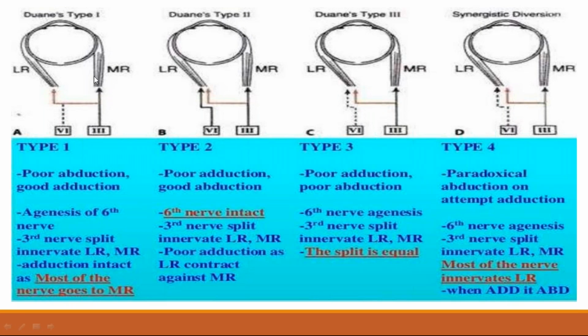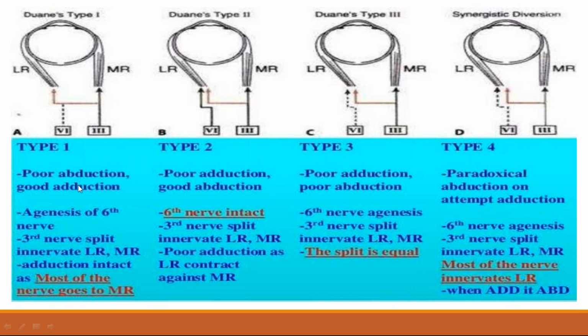Because the third nerve is predominantly a nerve supplying the medial rectus, most of the nerve goes to the medial rectus. Even though it supplies both lateral rectus and medial rectus, most of the third nerve supply goes to the medial rectus.